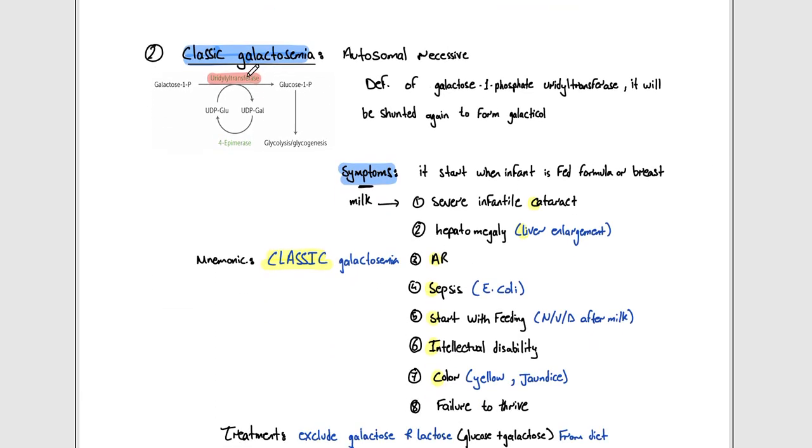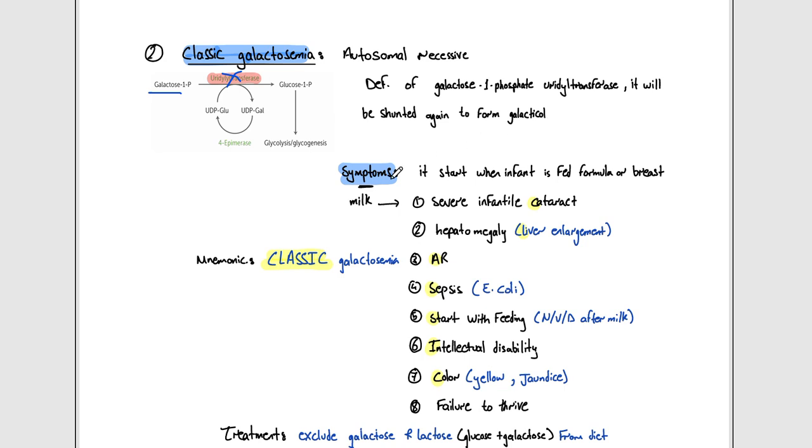Now we have the second disease, which is called classic galactosemia. In this disease, the deficient enzyme is uridylyl transferase, as we can see here. So galactose 1-phosphate cannot form glucose 1-phosphate via this enzyme because it is deficient. So galactose and galactose 1-phosphate are going to accumulate. In addition to galactose 1-phosphate, galacticol would also accumulate, because as we said, the pathway is deficient, so galactose will be shunted again to form galacticol.